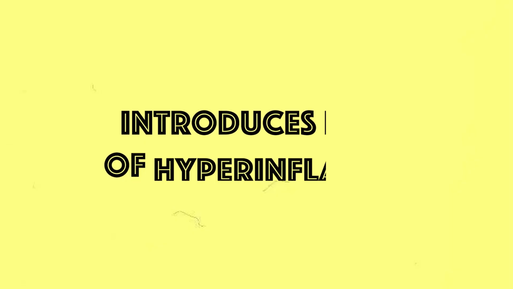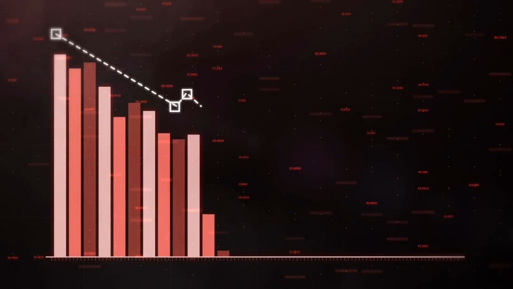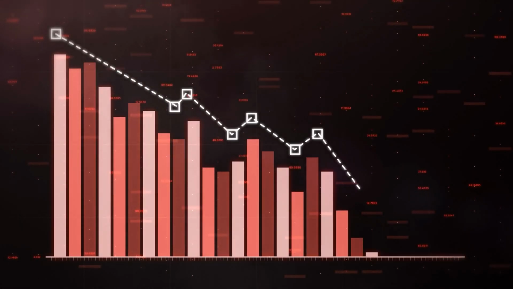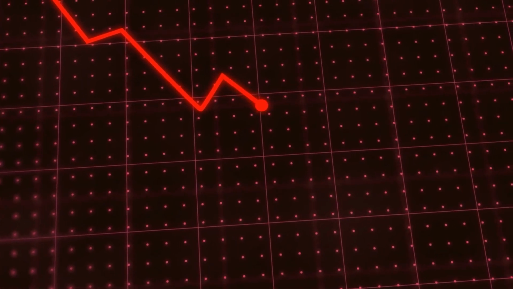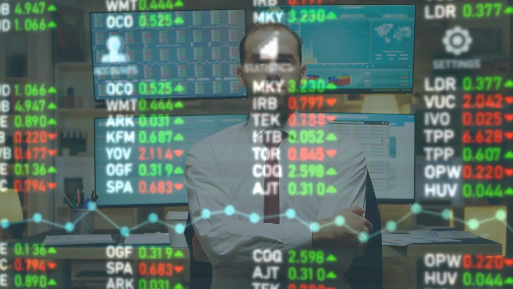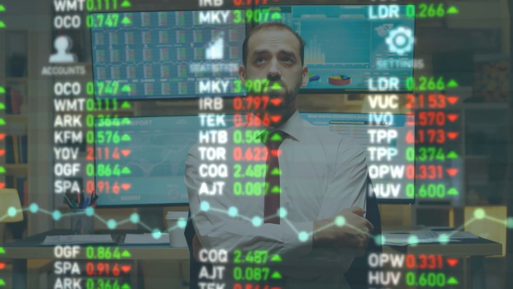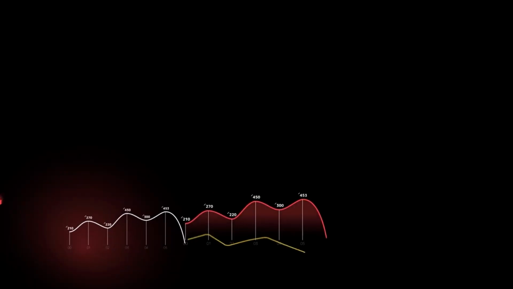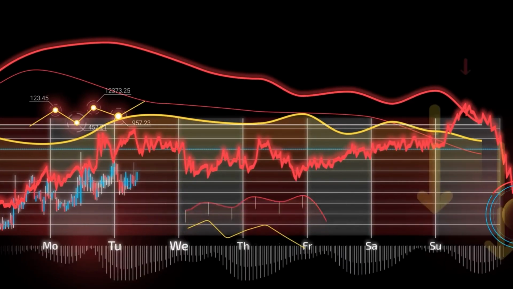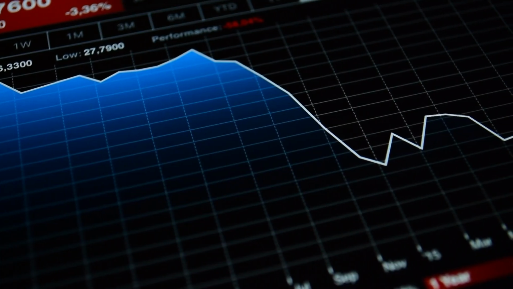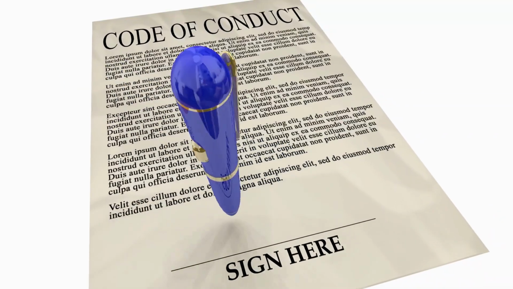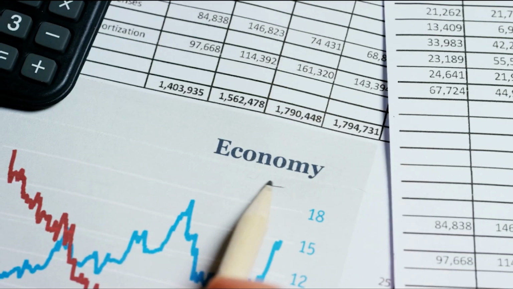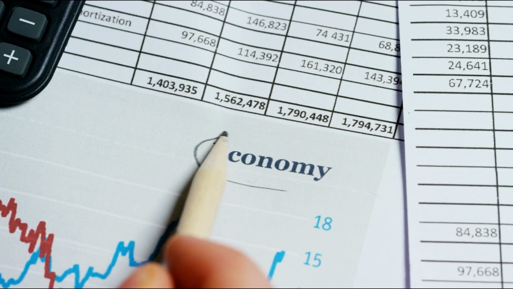8. Introduces risk of hyperinflation. Hyperinflation is a severe form of inflation that can have devastating effects on economies. Although developed countries are generally not at high risk, they are not completely immune to these significant increases. Hyperinflation occurs when there's a significant and sustained increase in inflation over a period of several months. It is often caused by ineffective monetary policies and unpredictable economic policies.